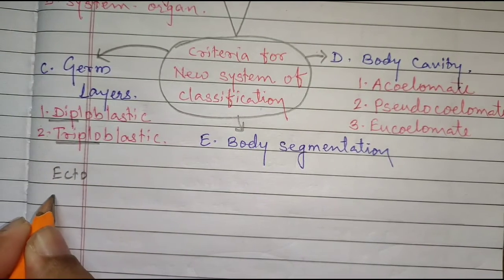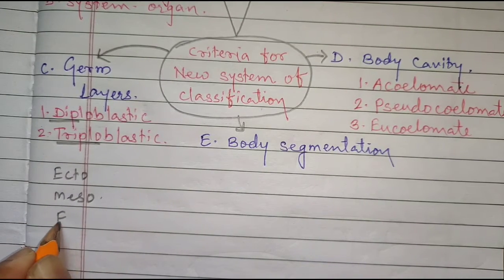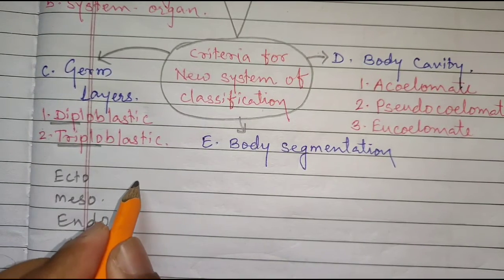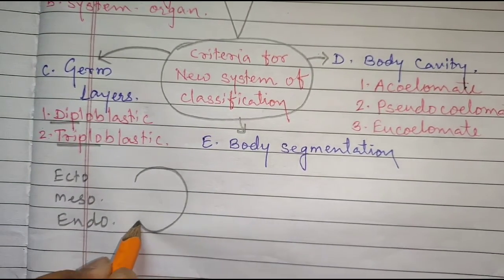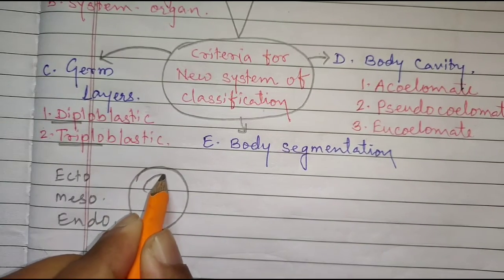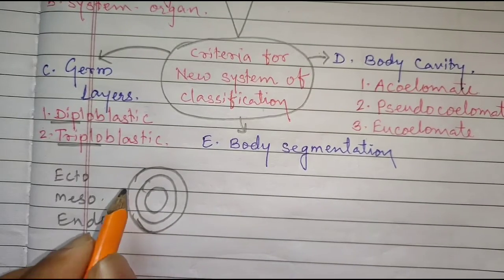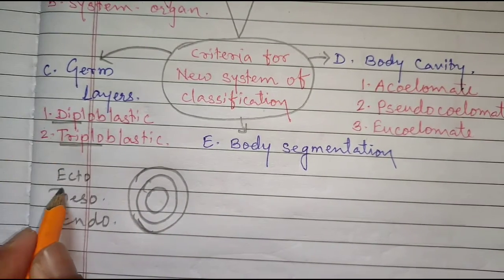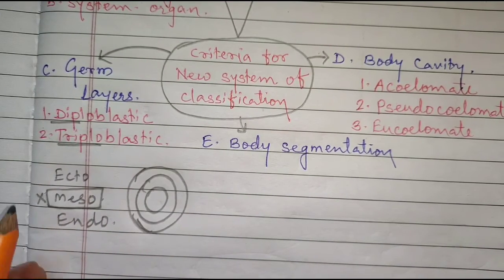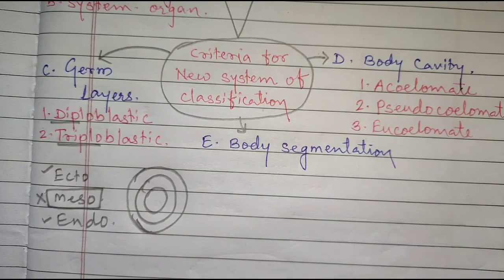Ectoderm, mesoderm and endoderm. These are the three germ layers along the body. The first is the outer layer, the second and the third one. In the diploblastic animals, the mesoderm is absent, so they are called diploblastic animals.